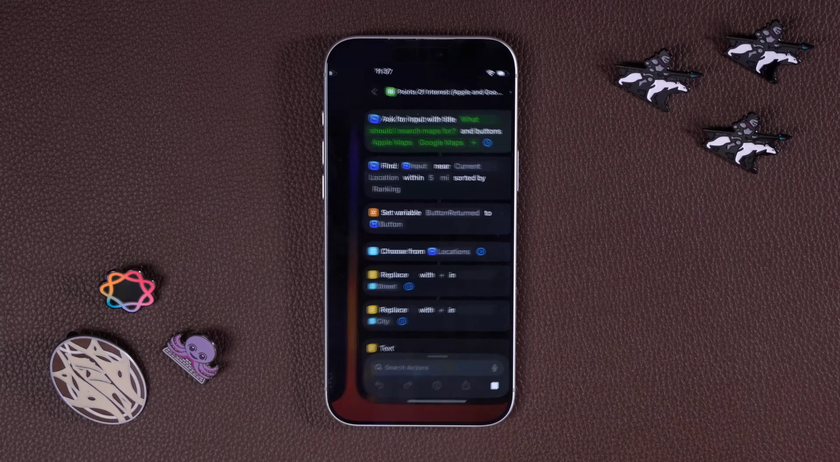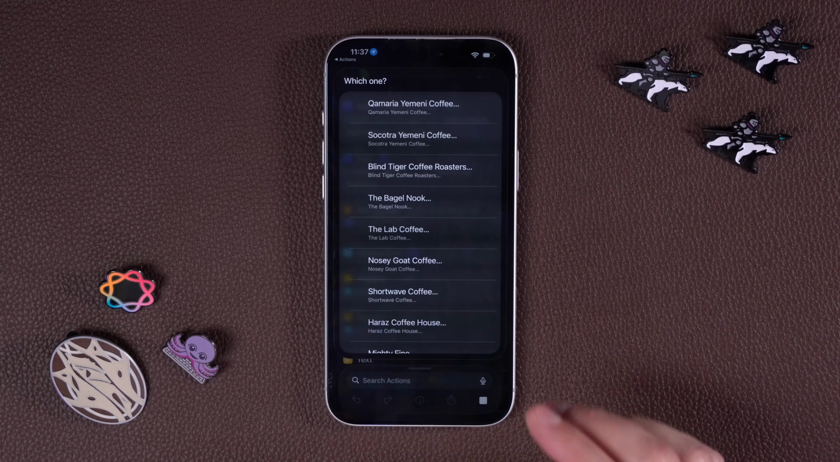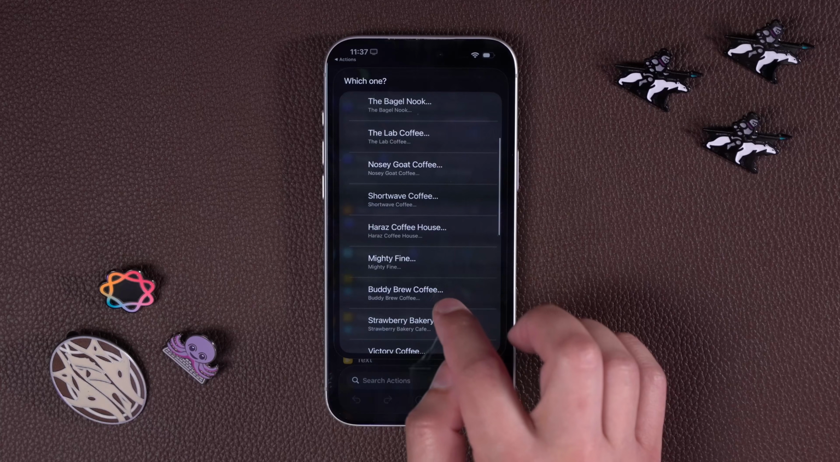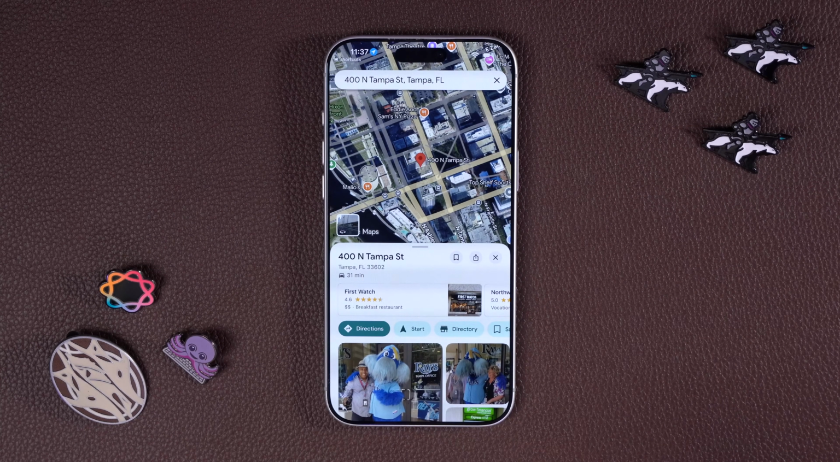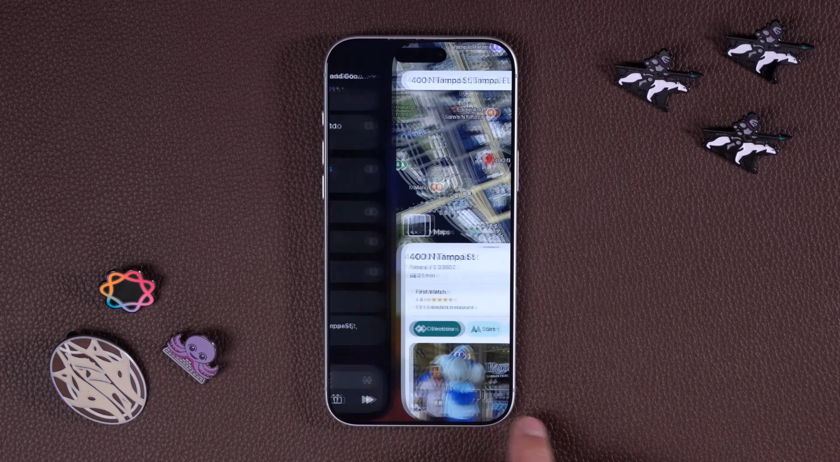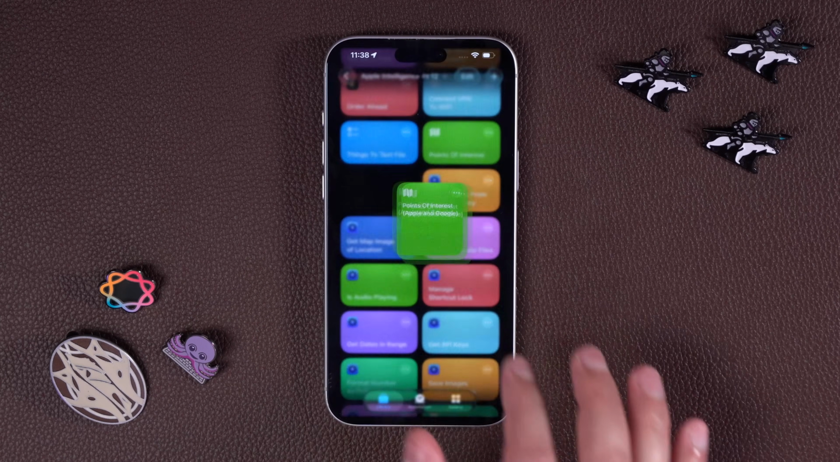I'll tap Google Maps, and then it'll go back to the shortcut, finish running, show me the different places near me, and then open that address in Google Maps. So now, with one shortcut, you can open it in Apple or Google, whichever you would like.